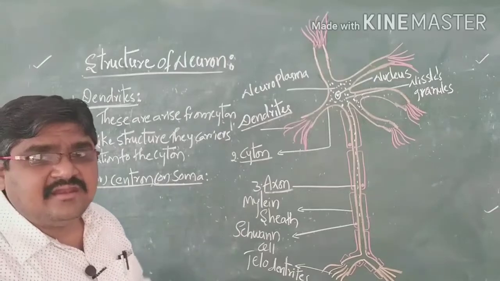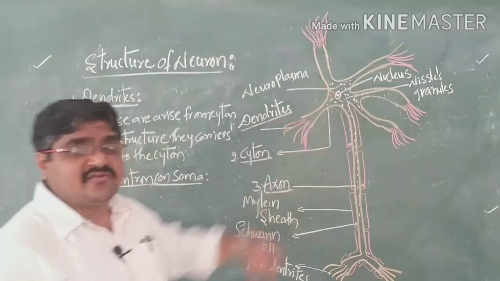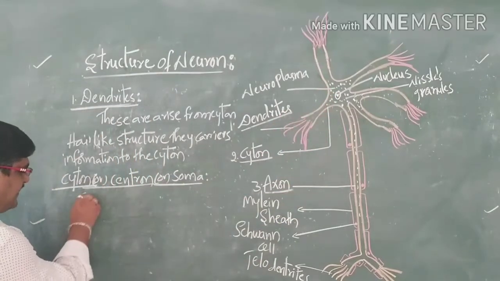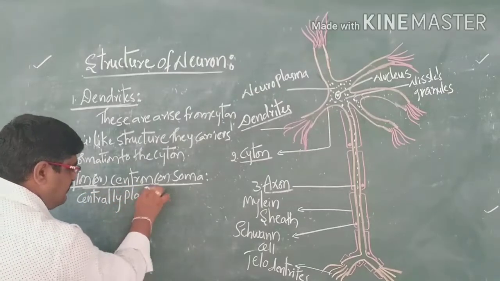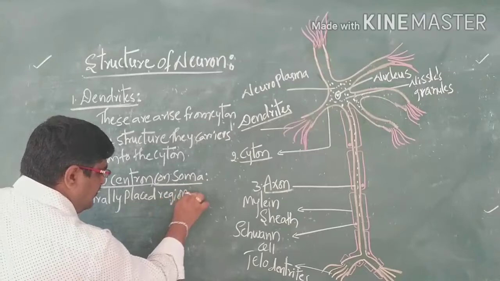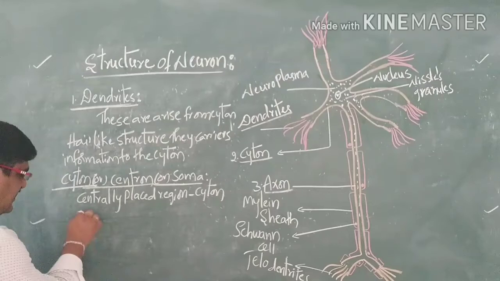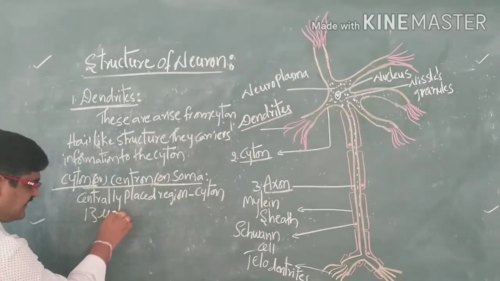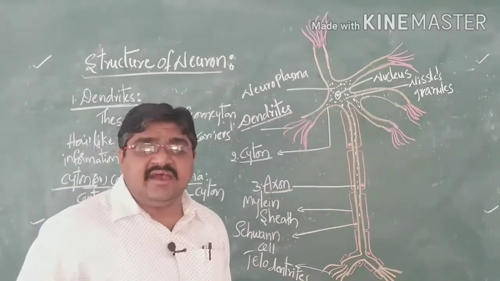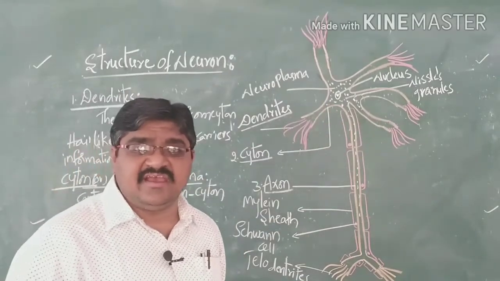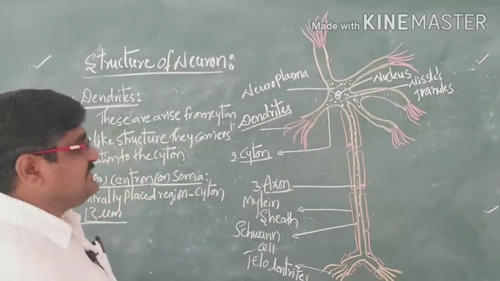The centrally placed part of a neuron is called the cyton. The width of the cyton is 13 Angstrom units.